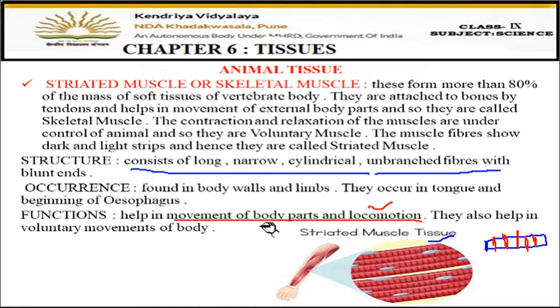Movement can be at one place also. See, if I am waving my hand, this is also called movement. Like plants also can show movement. They can bend their leaves, they can bend their branches like this. But plants cannot show locomotion. Locomotion means the movement in which the place changes. Now, plants cannot change their place, but animals can. So, animals can show movement as well as locomotion.